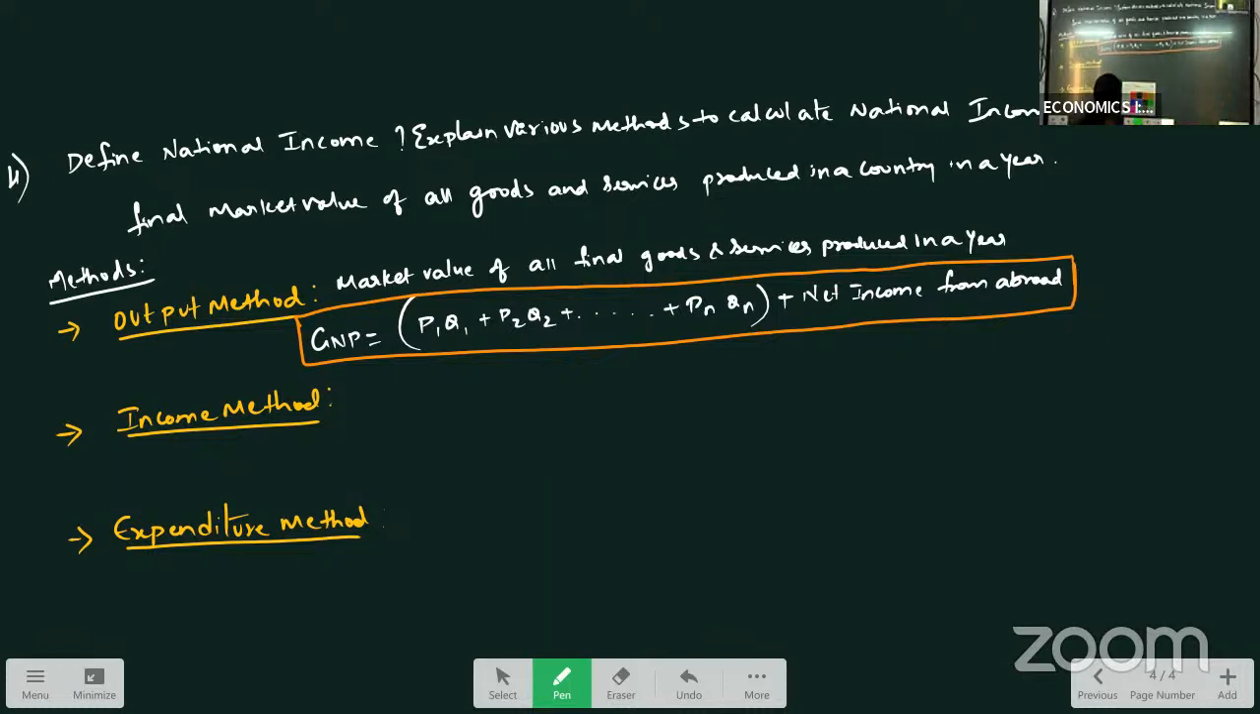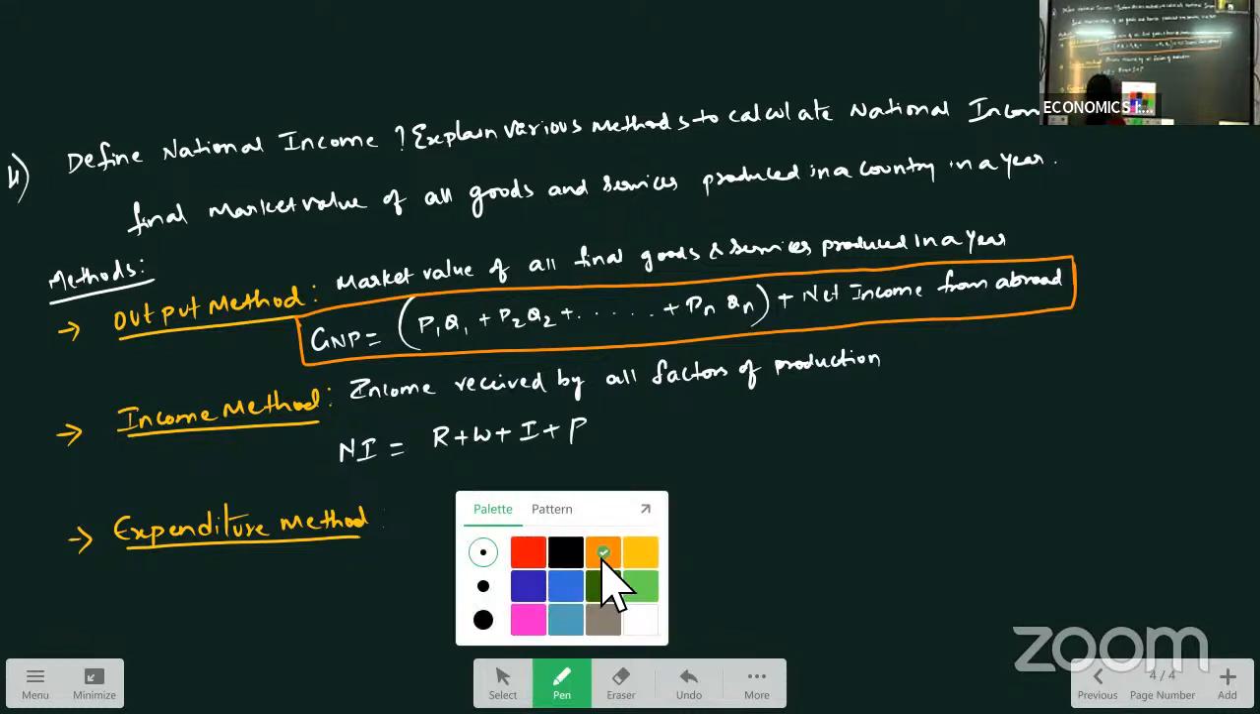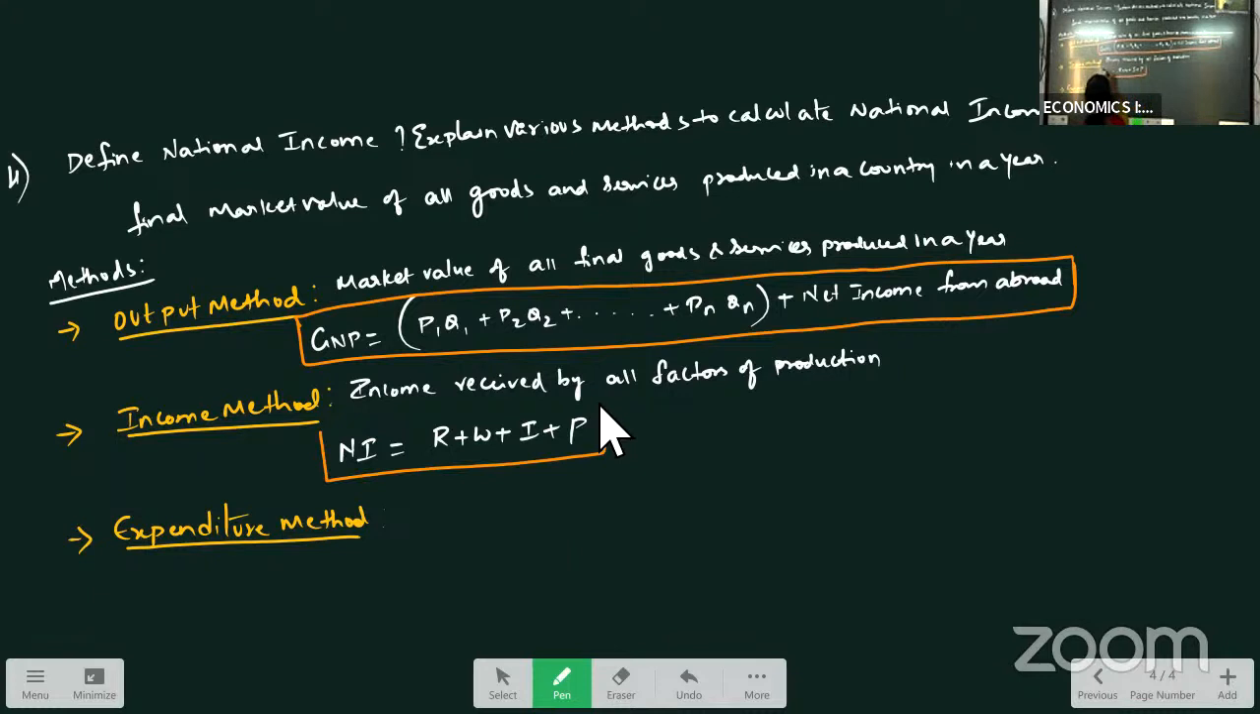Next, coming to income method. This is income received by all factors of production in the form of rent, wages, interest, and profit. So the formula will be national income is equal to rent plus wages plus interest plus profit. So this is the formula to calculate using income method.